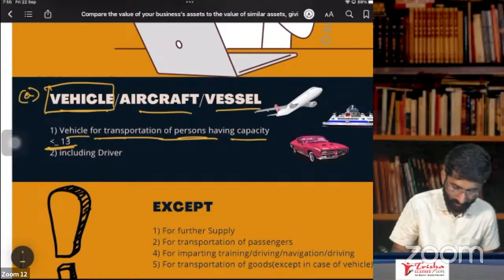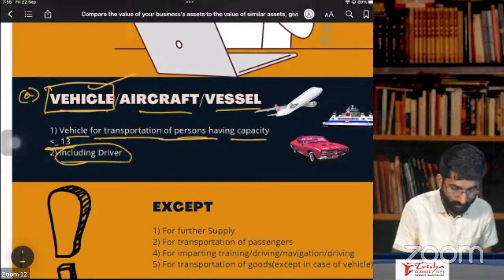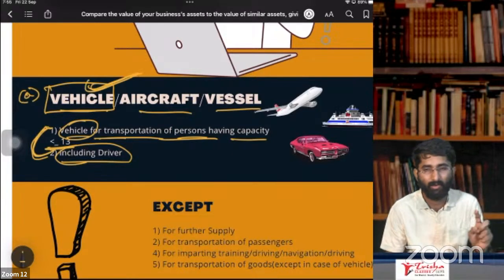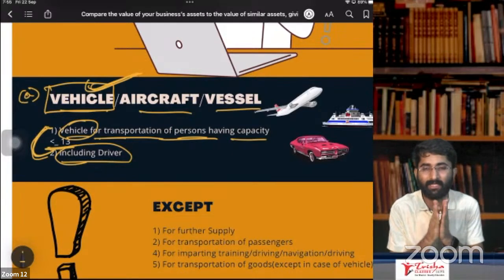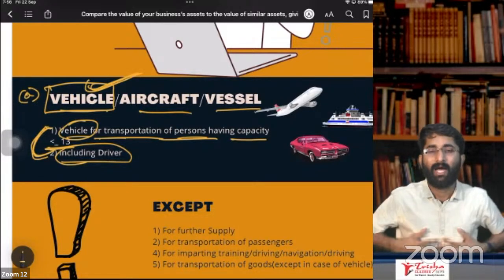Remember, ITC is blocked. This is only for vehicles. Including driver, seating capacity should be less than or equal to 13. Then it is blocked. Now, I ask you one question.